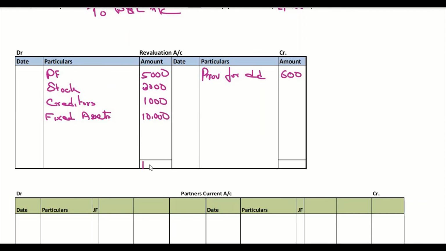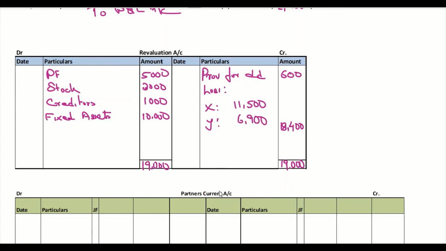That will give a total of 19,000. We already calculated this. Then we have 18,400 as the balancing figure, which is the revaluation loss that needs to be distributed to X and Y in their original profit sharing ratio, which is 11,500 and 6,900.